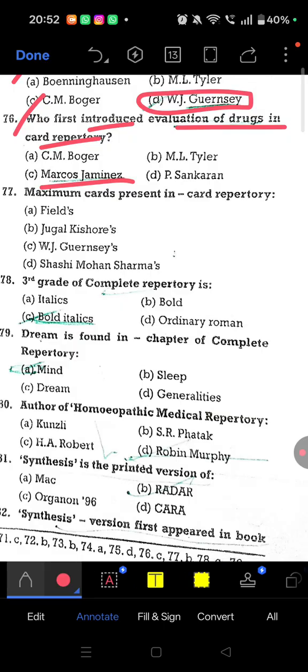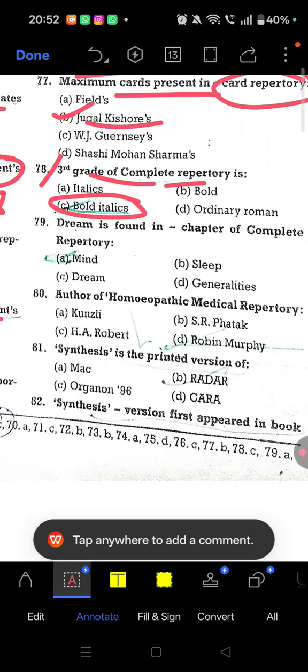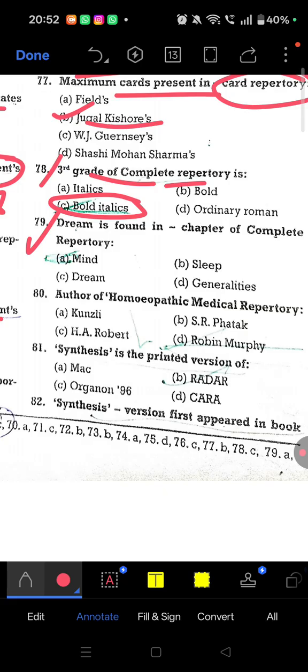Question 77, maximum cards present in which card repertory? So Jugal Kishore is the right answer. Question 78, third grade of complete repertory. So complete repertory, third grade is bold italics. Okay, bold italics. Question number 79, dream is found in which chapter of complete repertory?